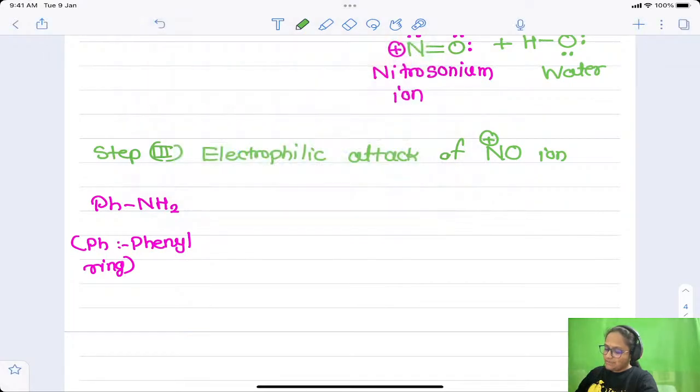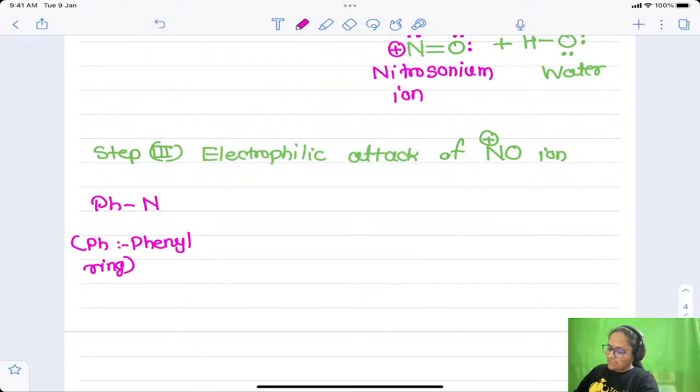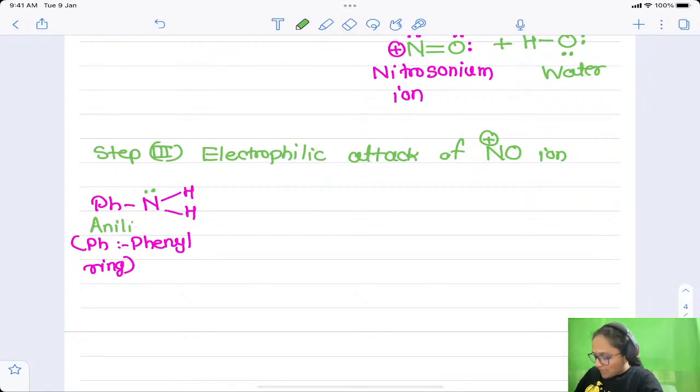Now here you can see there is a nitrogen atom which has a lone pair of electrons. Let me expand this NH2 group. The NH2 group is attached to 2 hydrogen atoms, and there is 1 lone pair of electrons on nitrogen. This particular molecule is called aniline. Aniline is the first reactant on which we are going to attack the nitrosonium ion, right?